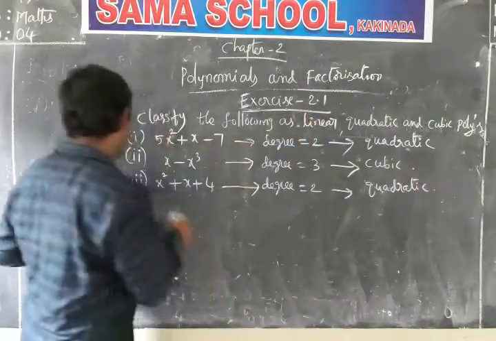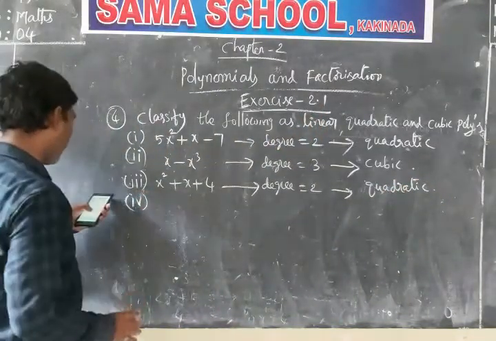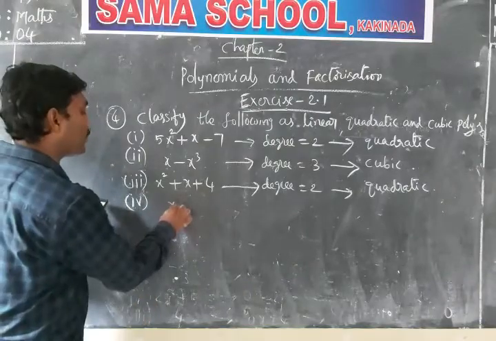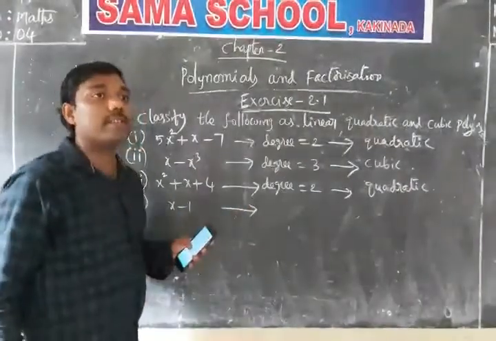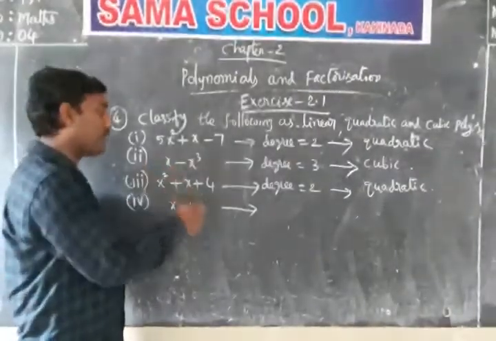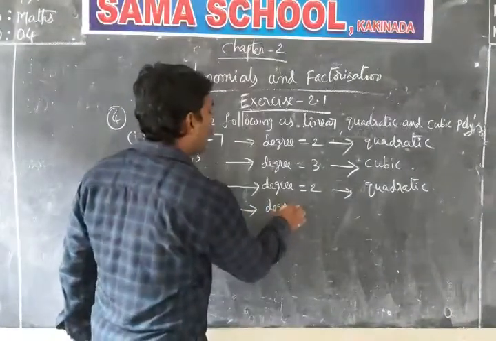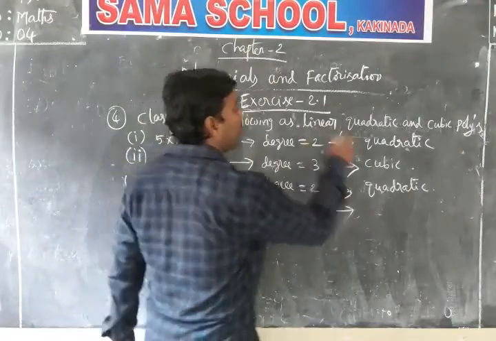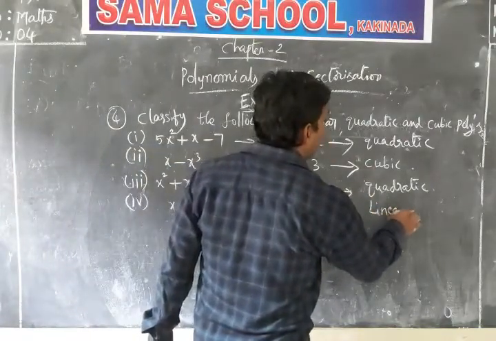Quadratic polynomial. The fourth one is x minus 1. What is the degree of the terms? The first one is 1 and the next one is 0. Degree is 1 here, and degree 1 means linear polynomial.